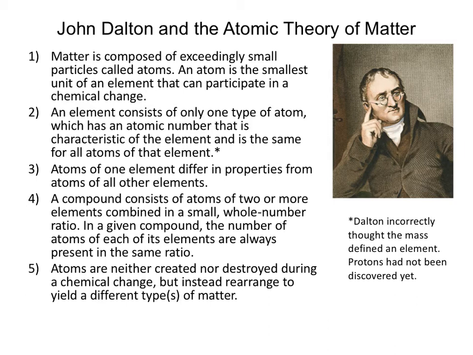And so in a given compound, the number of atoms of each element is always the same. And then the last piece, atoms are neither created nor destroyed during chemical reactions. Right? All that happens during chemical reactions is that the atoms change how they're connected to one another. But we don't create or destroy. We don't get any new atoms. We don't lose any atoms over the course of a chemical reaction.